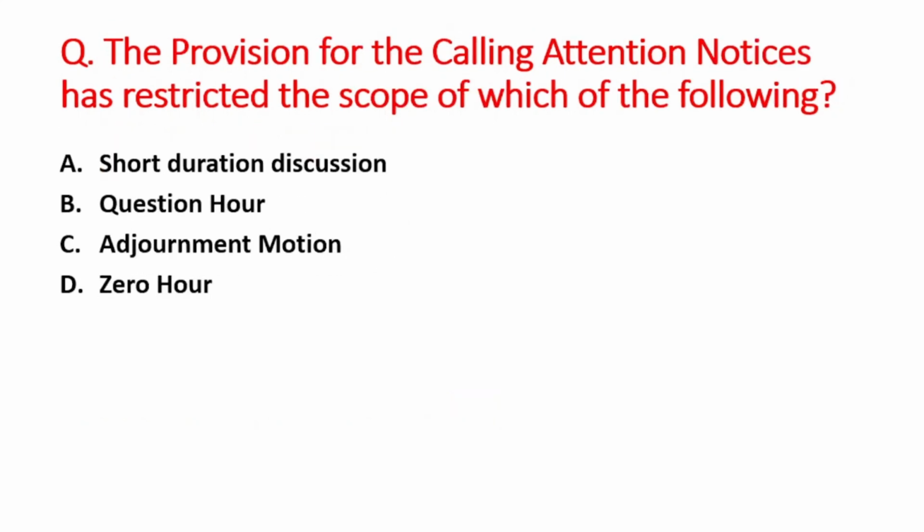Next question is the provision for the calling attention notices have restricted the scope of which of the following? A option is short duration discussion, B is question hour, C option is adjournment motion, and D option is zero hour. So right answer is option C, that is adjournment motion.